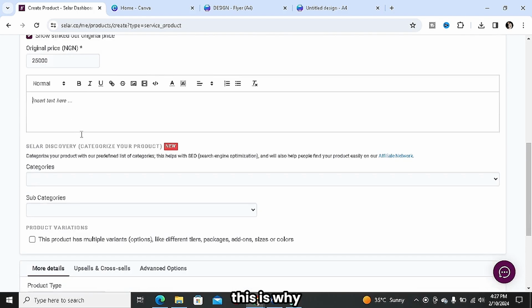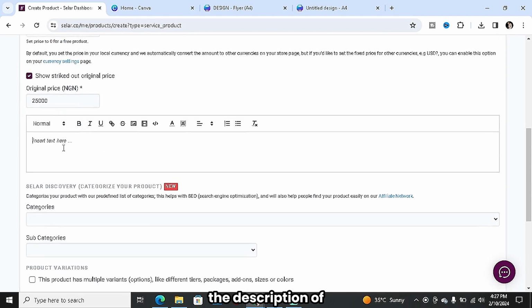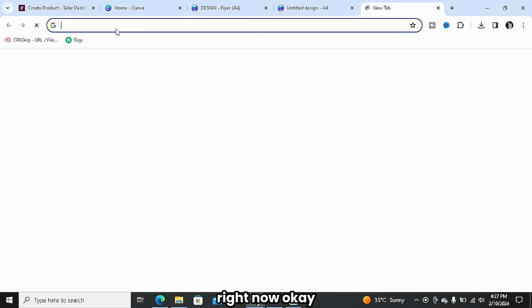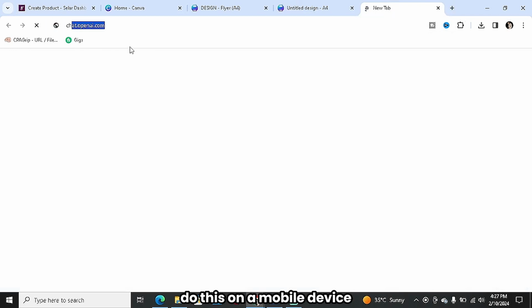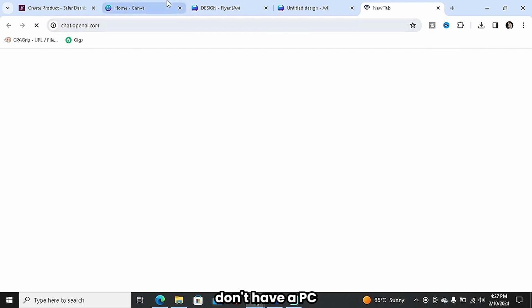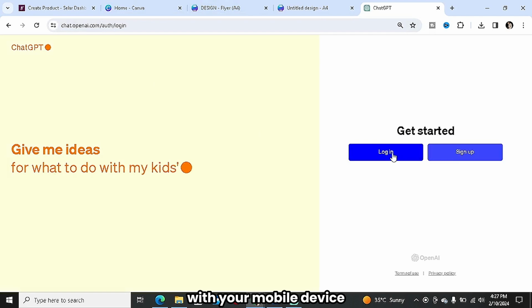Now this is where you want to insert the description of the service. To make things easy, I'm going to open my ChatGPT account right now. In case you don't have a ChatGPT account, you can as well do this on your mobile device. Please do not say that not having a PC is an excuse. It's the same thing. Open ChatGPT on your mobile device and then log in.